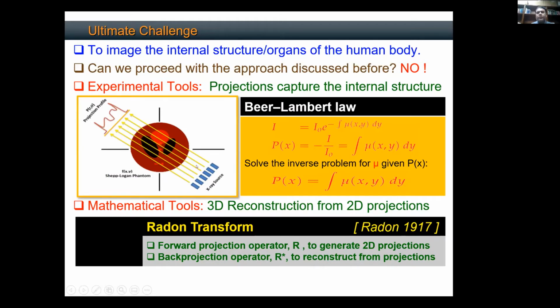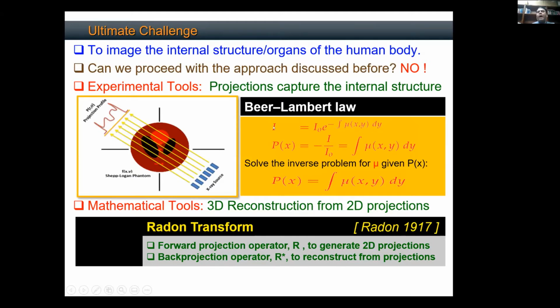Again, the X-ray enters this point, and by the time it leaves the object, it has been attenuated by the different materials it has met along the way. Its cumulative effect, in discrete terms, we can say is a sum. In continuous terms, we say it's an integral. So this is the modeling equation that we have here. I is the measured intensity, I0 is the initial intensity of the X-rays, and they are attenuated by this exponential factor here.